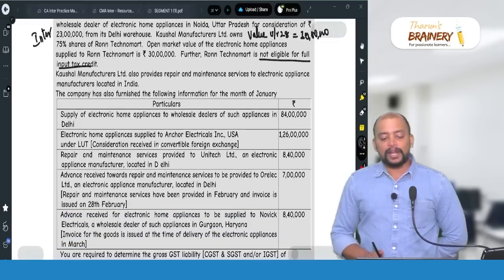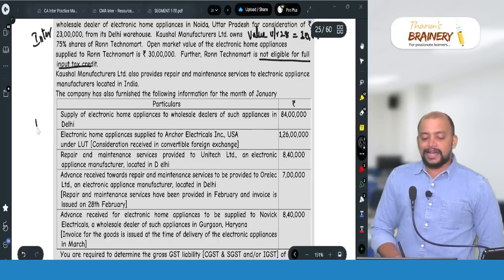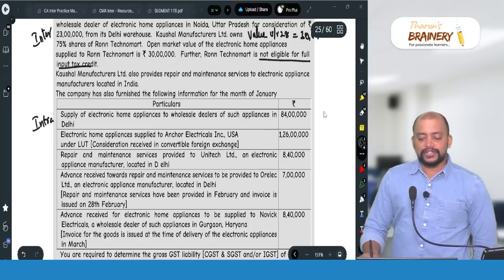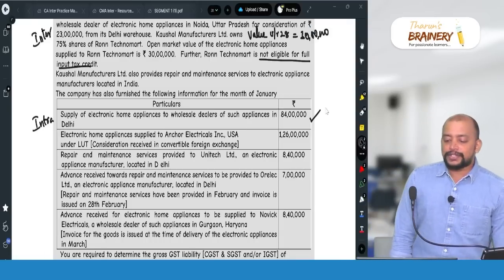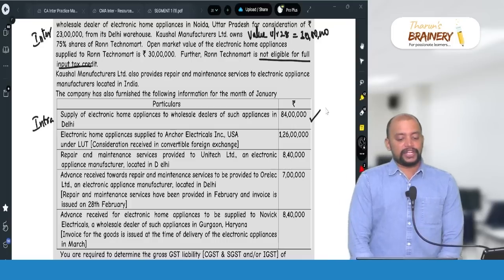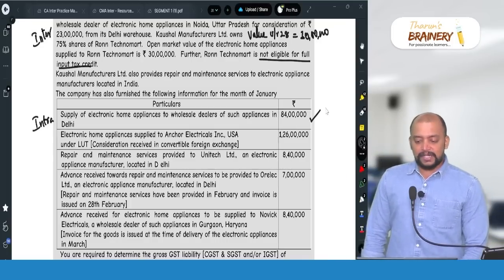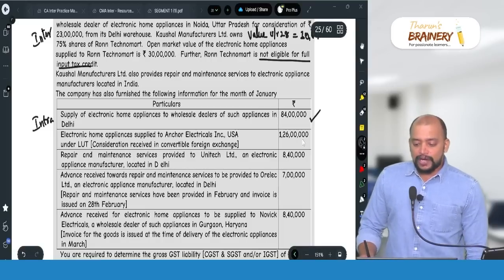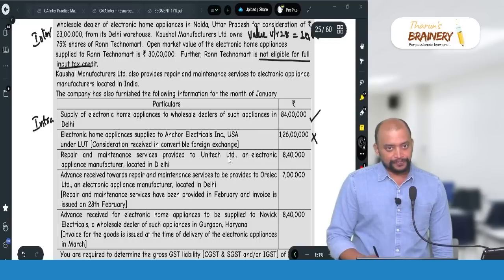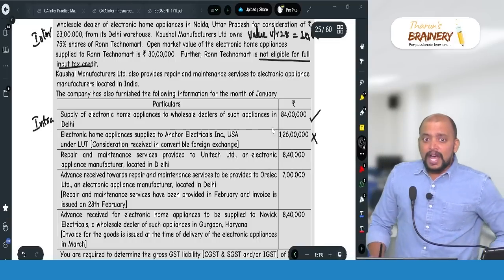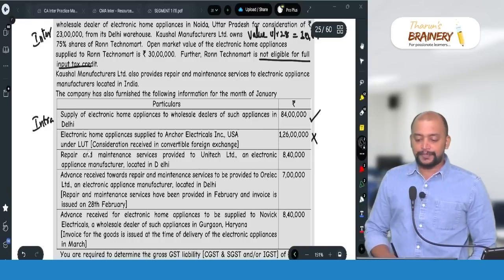Then this one, supply of electronic home appliances to wholesalers in Delhi, intra, and it will be chargeable to GST, 84 lakhs. Electronic home appliances supplied to Anchor Electricals Incorporation, USA, under LUT. Consideration received in convertible foreign exchange. Zero rated, no liability. We don't have to pay any GST in this case because it is export without payment of GST under LUT.